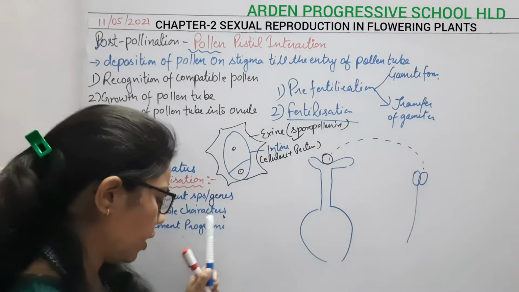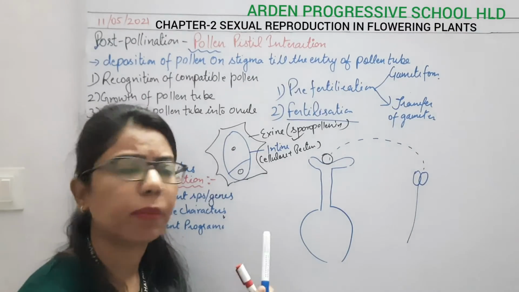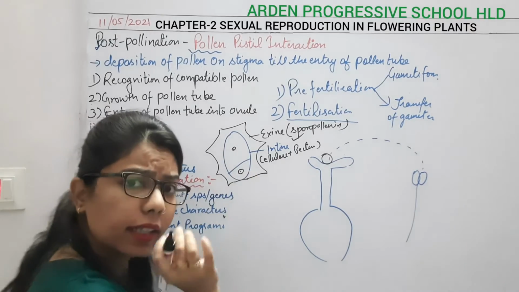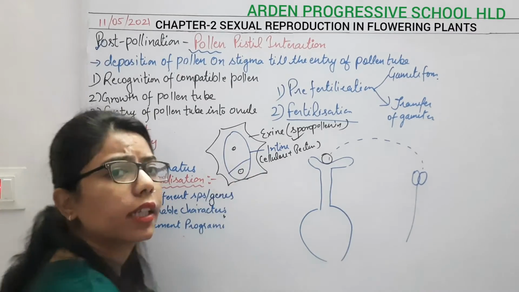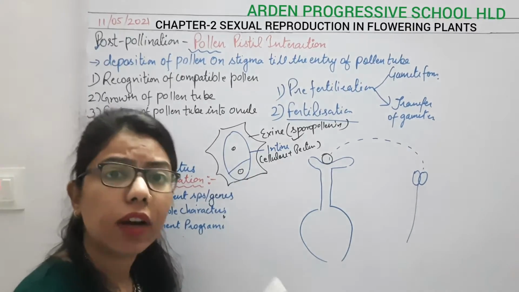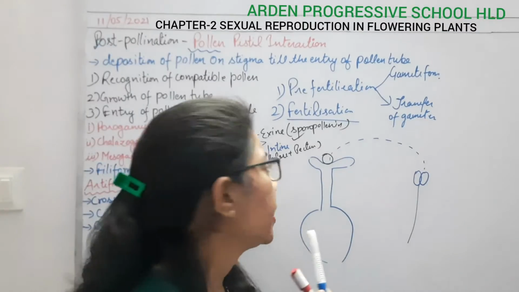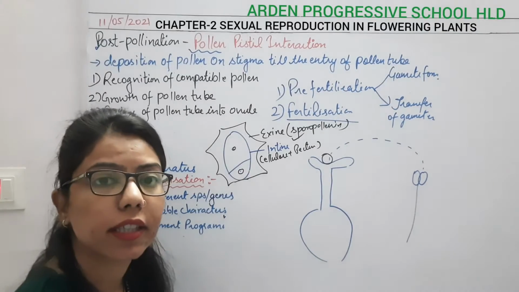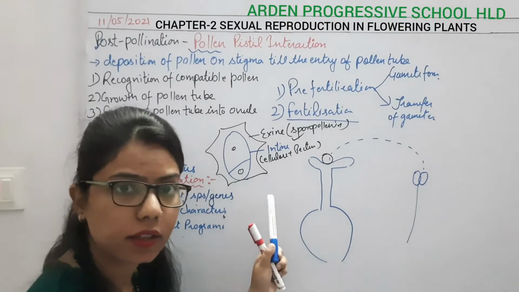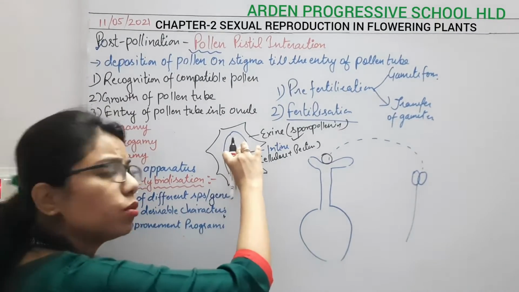Now, if I recall for you what is going to happen here, there will be mitotic division in this generative cell. Why is it so? Because in most angiosperms, the pollen will be released at which stage? It will be released at the 2-cell stage. Now this is the 2-cell stage.